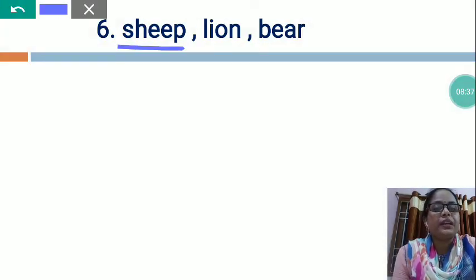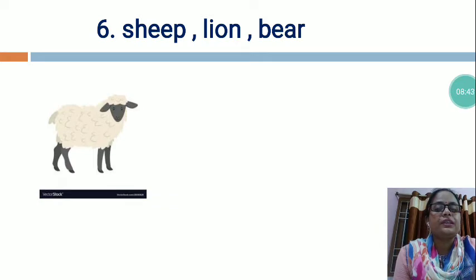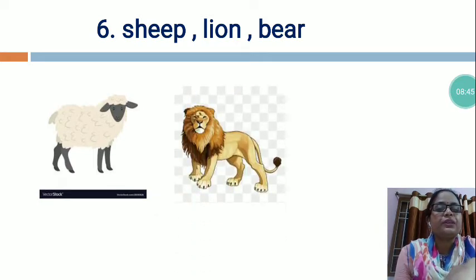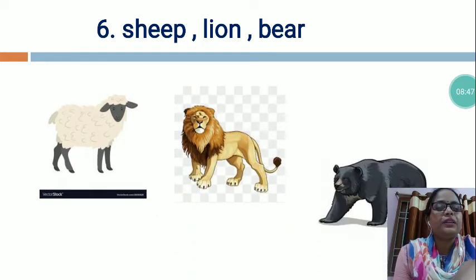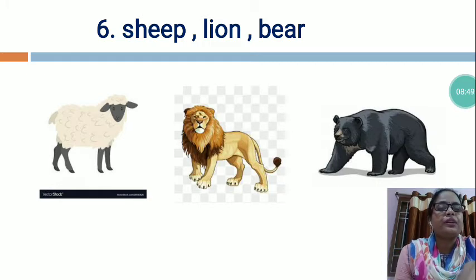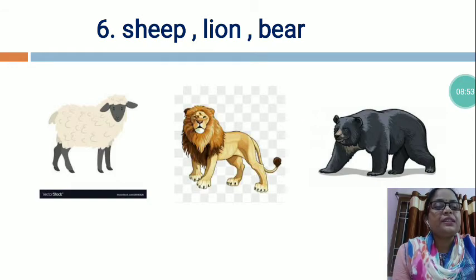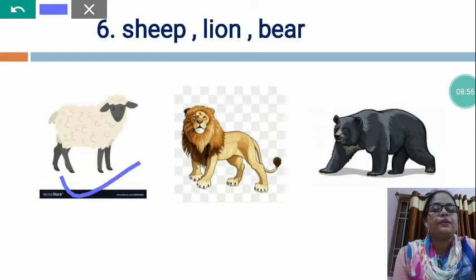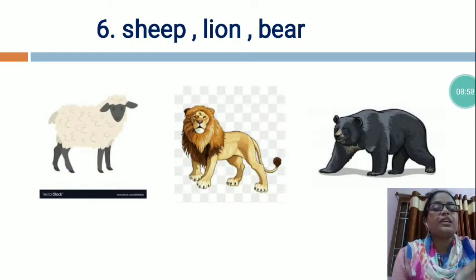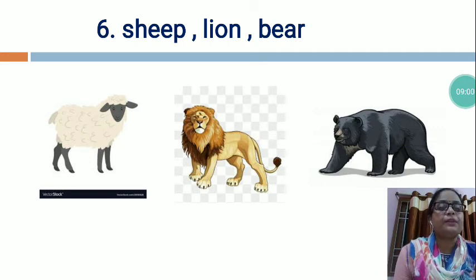SHEEP, sheep. LION, lion. BEAR, bear. You can see this is the picture of sheep, this is the picture of lion, and this is the picture of bear. So, students, sheep is a domestic animal. We get wool from sheep.